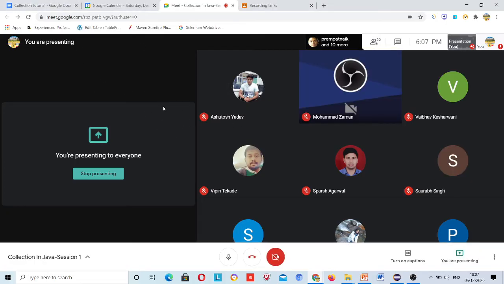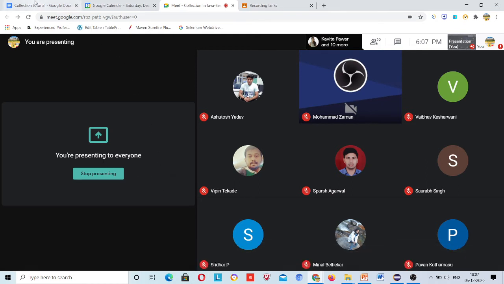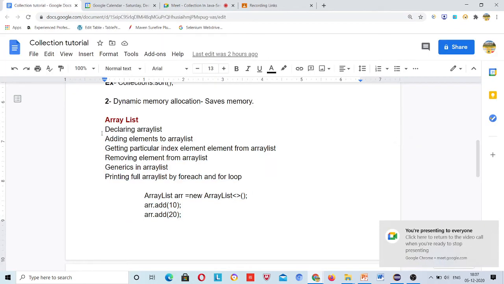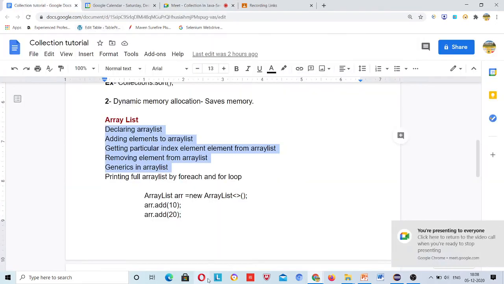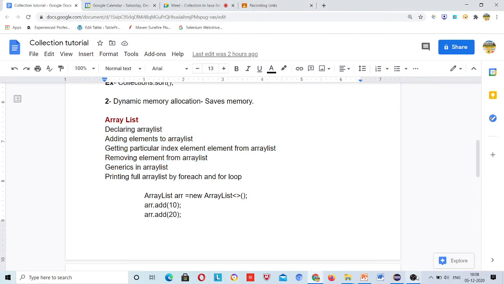So this was a brief about array and array list, and when to use array and when to use array list. I hope this is clear to all. Now we'll start with how to use them. This is an important point for you to remember. So now we'll start with array list. I hope you are sitting with your systems, and that you understand from the background theory why we need array list.